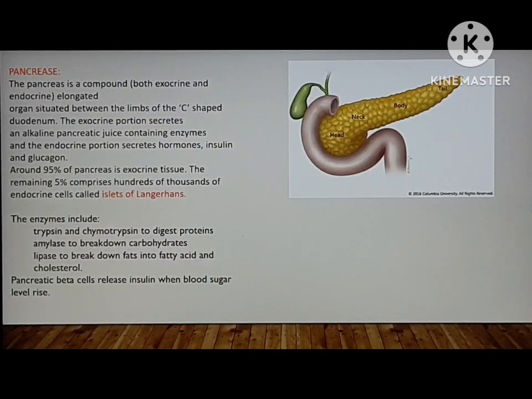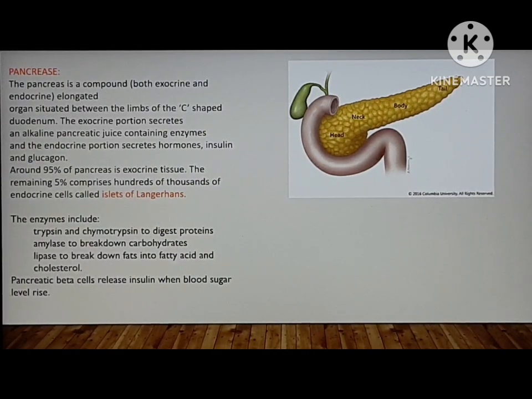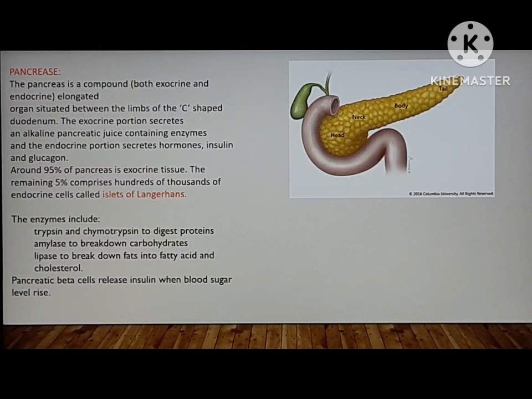Next, this is the pancreas. See, it is like a cone. The pancreas is composed of both exocrine and endocrine tissue. It is an elongated organ situated between the limbs of the U-shaped duodenum. The exocrine portion secretes alkaline pancreatic juice which contains enzymes, and the endocrine portion secretes the hormones insulin and glucagon.